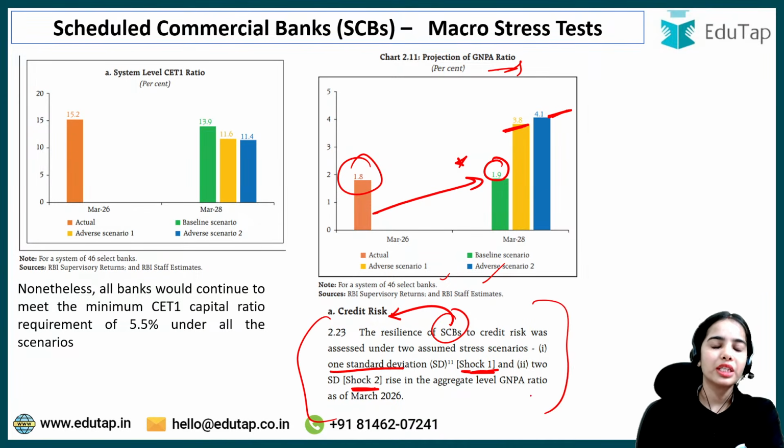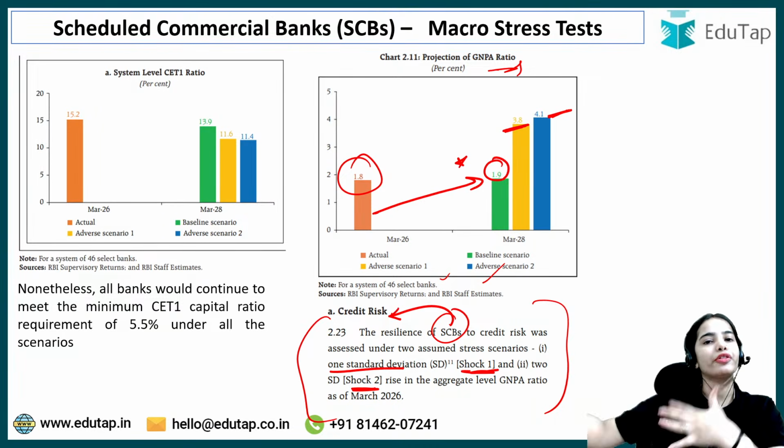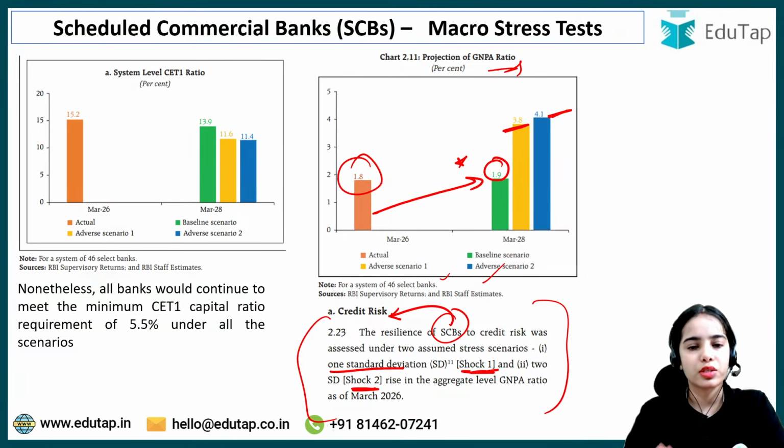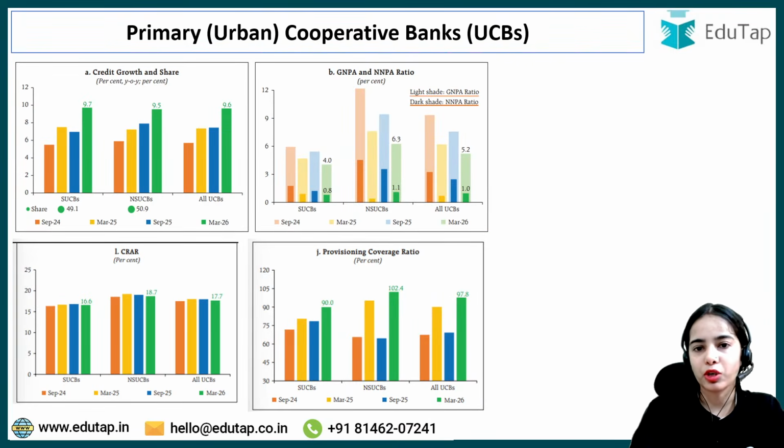Now, so much of the data you will not be able to remember, so we are not going through all the different kinds of risk and their data. That is not what you will be able to remember. So now moving forward with primary urban cooperative banks.